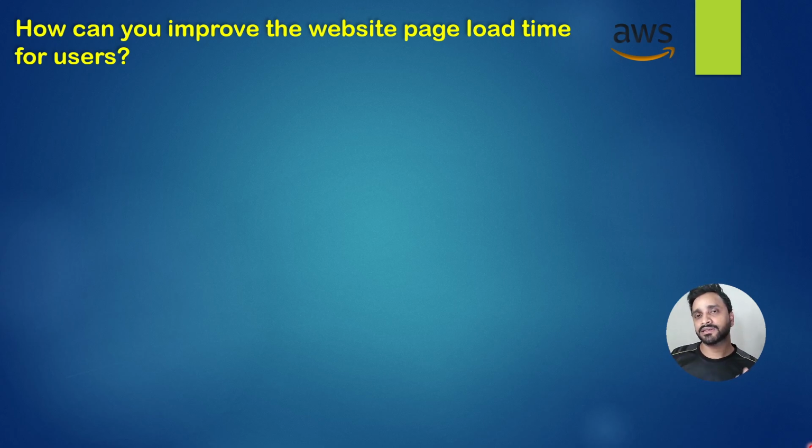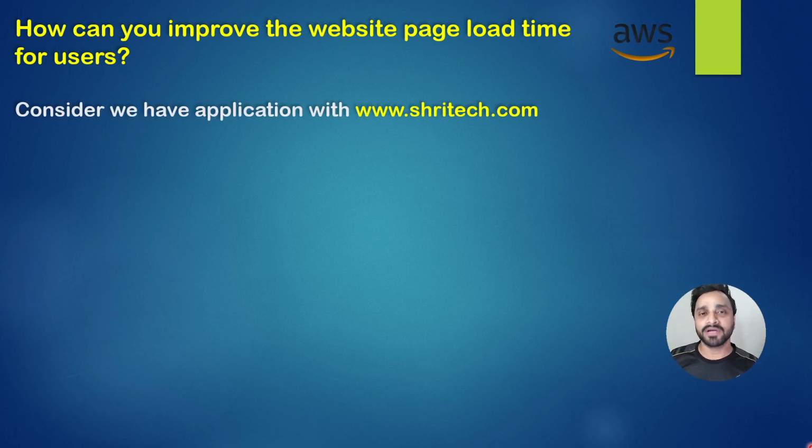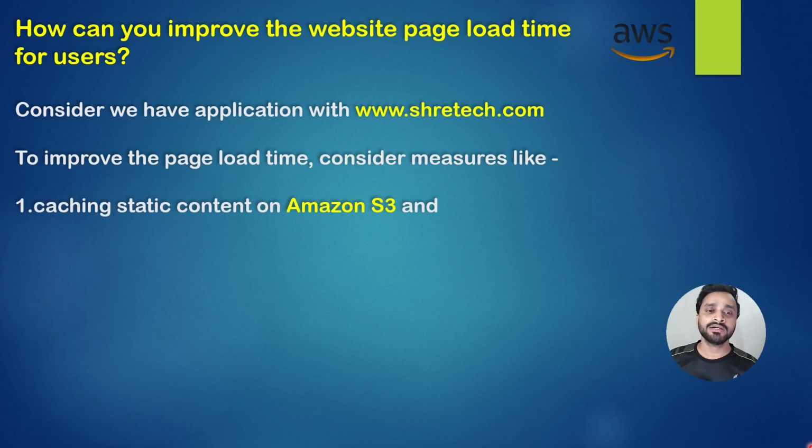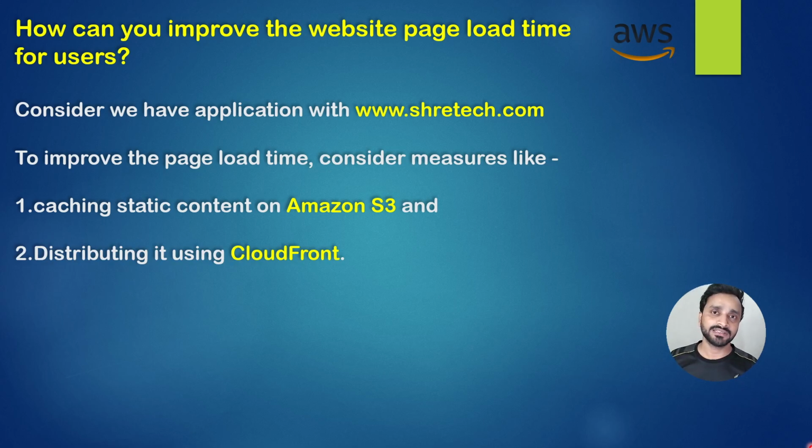Consider there is an existing website we have, and you have to improve the performance of that website for users to increase the reliability. Consider we have an application, for example www.shridtech.com. To improve the page load time, consider measures like caching static content on AWS S3 and distributing it using CloudFront, that is CDN, also important here. These two services, Amazon S3 and CloudFront along with CDN, you can explain.